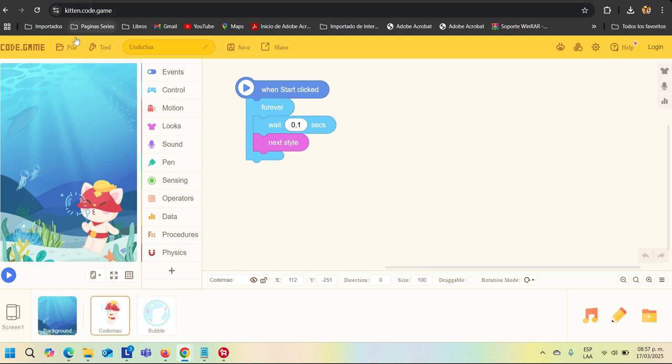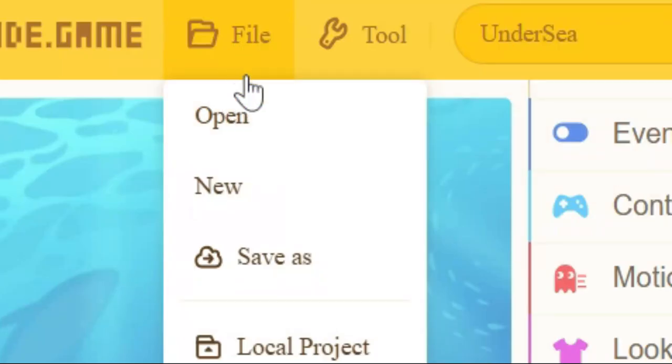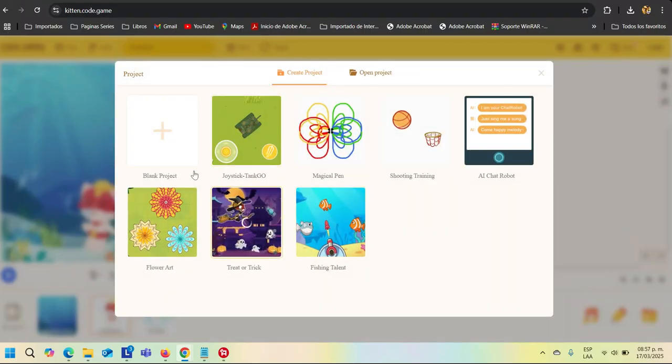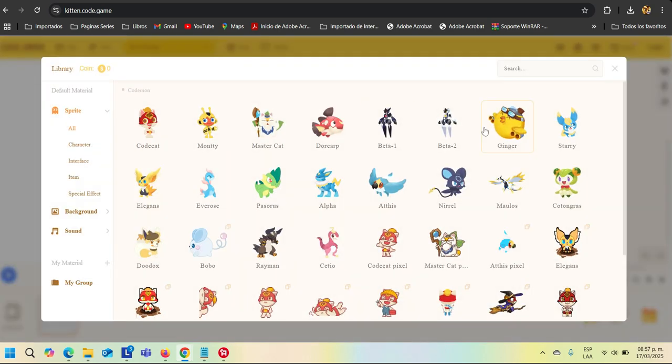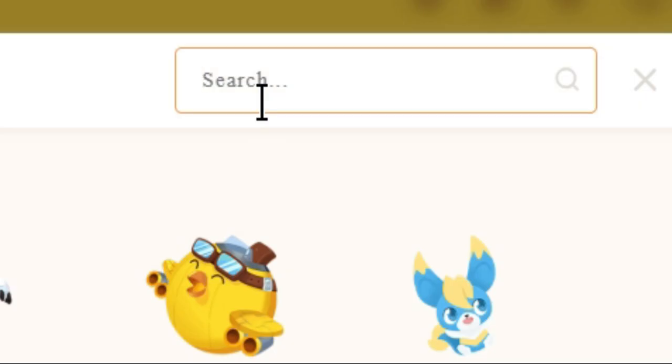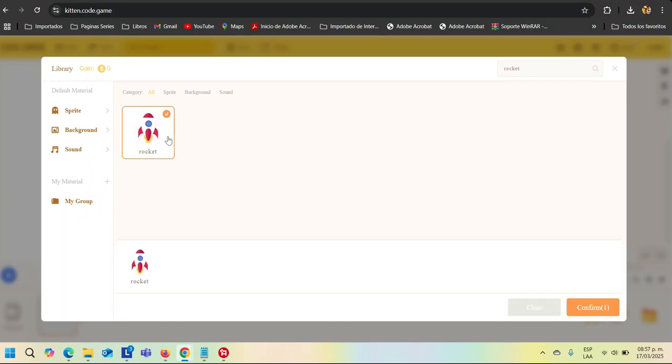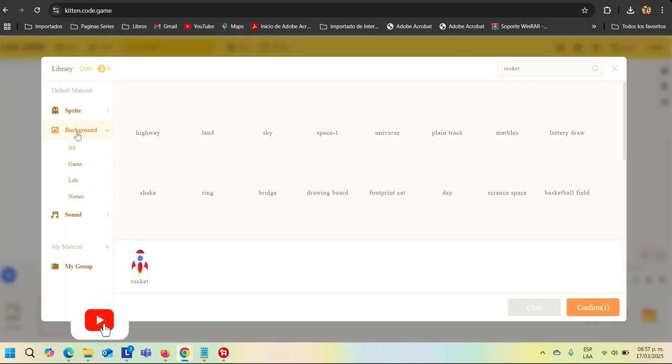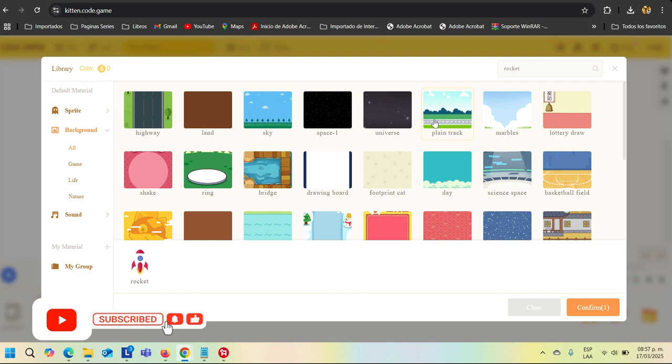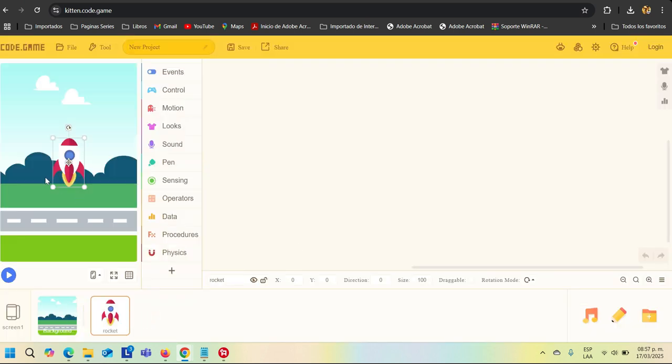Let's start coding. Go to the website and create a new file to create a brand new project. Open the library by clicking the plus sign, search for Rocket and select it. In the background section, choose a suitable background. Place the rocket at the starting point.